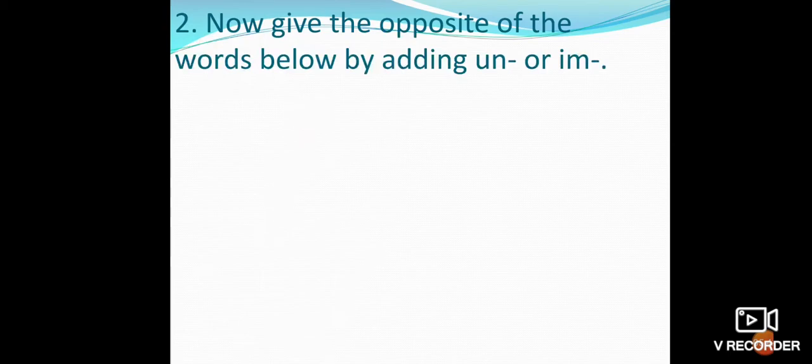Now, the second question of the topic Word Building. Give the opposite of the words below by adding un or im. So what do we have to do, children? We have to write the opposite of the given words, but we have to use un or im. We add un or im before the word, and we will make the opposite of the word. So children, let's start.